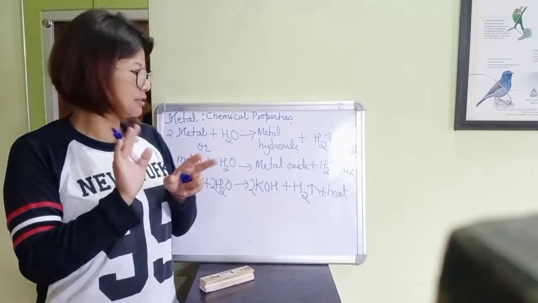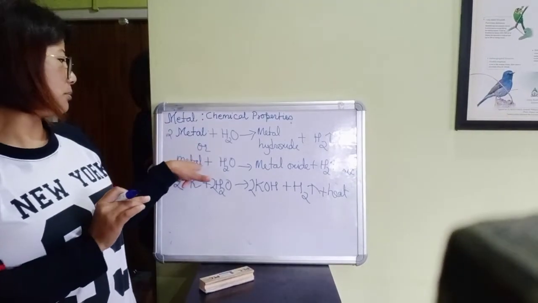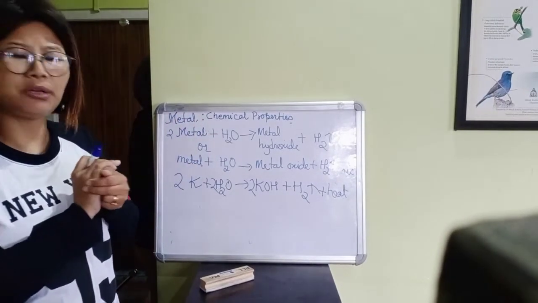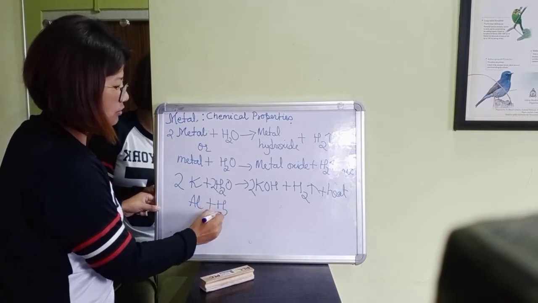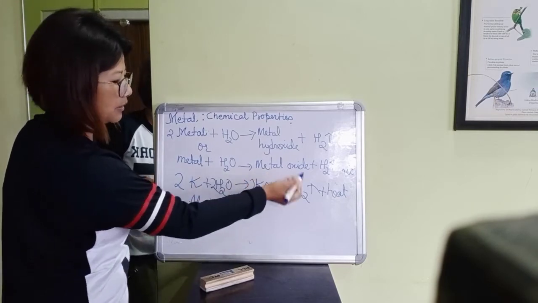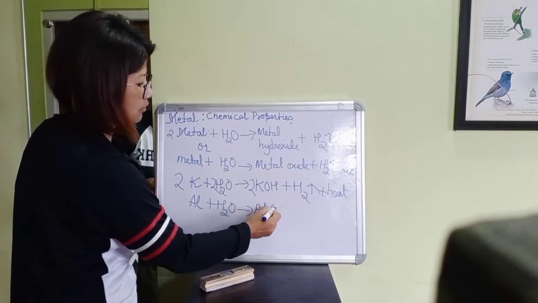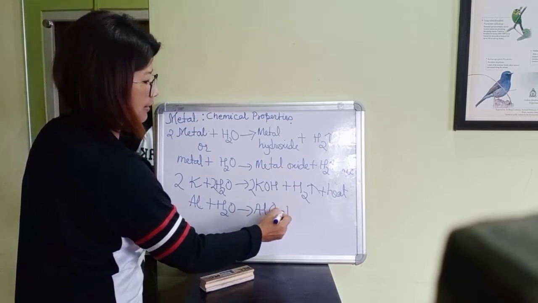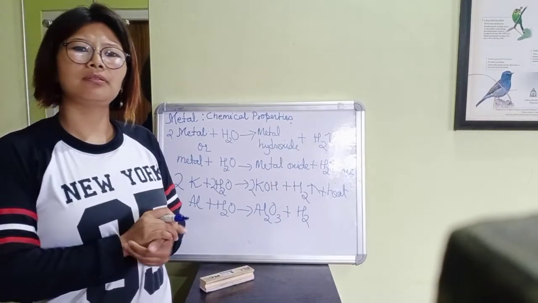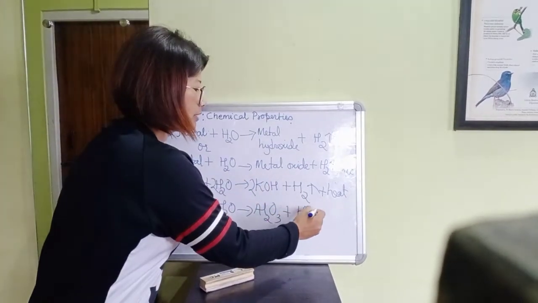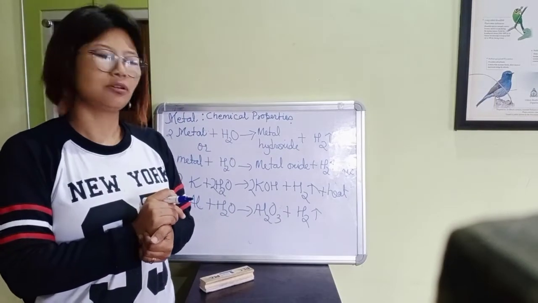All right, so the next example is aluminium. Aluminium reacts with water to form metal oxide, that is aluminium oxide again, and hydrogen gas is evolved.